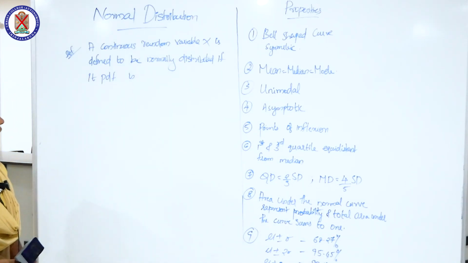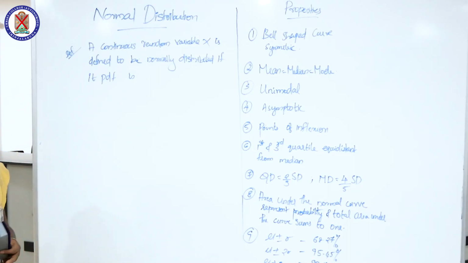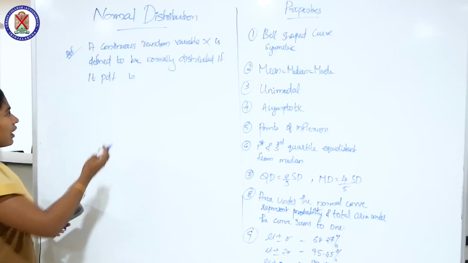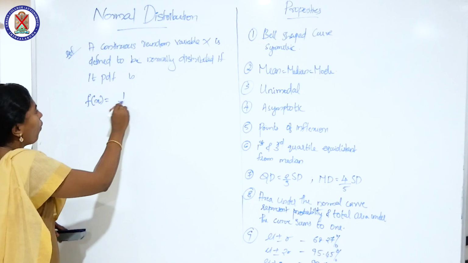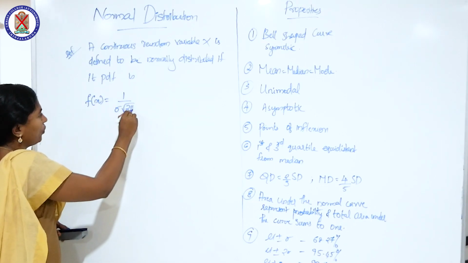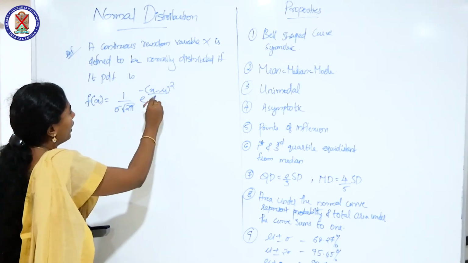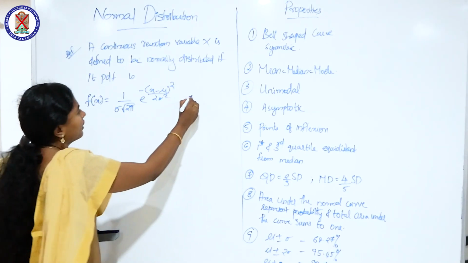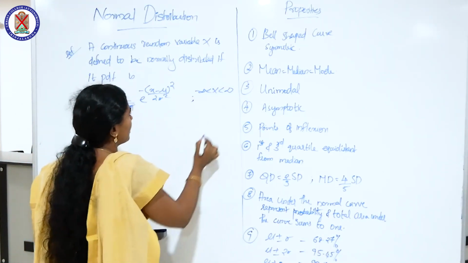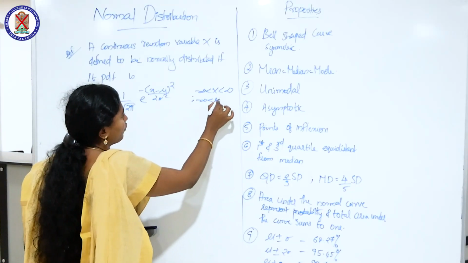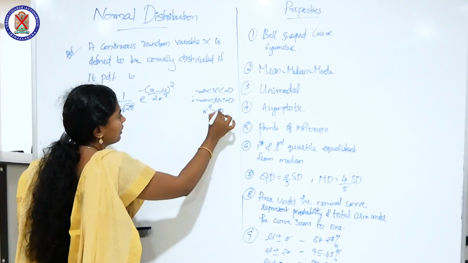A continuous random variable x is defined to have normal distribution if its probability density function, in short PDF, is given by f of x is equal to 1 by sigma root 2 pi e raised to minus of x minus mu the whole square by 2 sigma square, where the range of x is minus infinity less than x less than infinity, mu also lies between minus infinity less than mu less than infinity, and sigma square greater than 0.